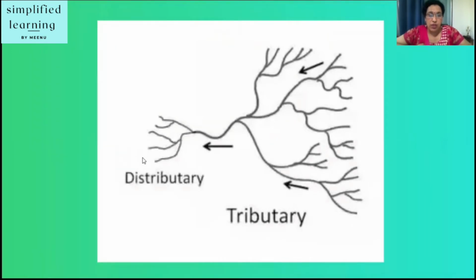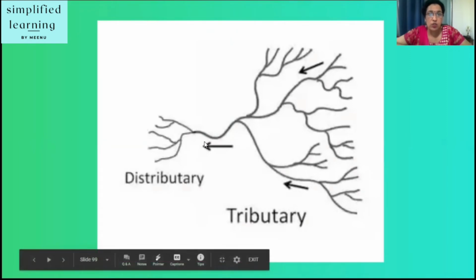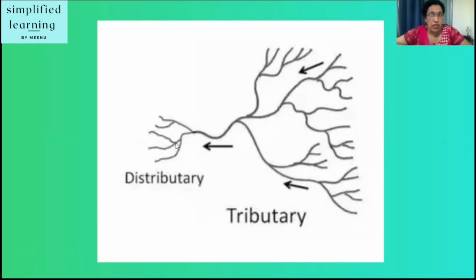Now, what is a distributary? A distributary, or distributary channel, is a stream that branches off, in the form of branches, and flows away from the mainstream channel. Distributaries are a common feature of river deltas. The phenomenon is known as river bifurcation. The opposite of a distributary is a tributary. You can see both are totally different in their nature. Here small tributaries are joining the mainstream, and here again the mainstream, the main parent river, is dividing into different distributaries.